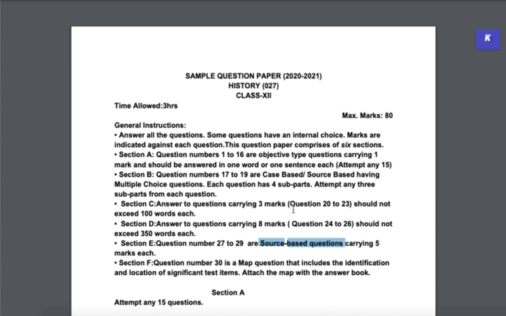You've got 2 places where you will be asked source based questions, and this continues again to be the same. You will be assigned 5 marks for each of these source-based questions. Here there is no MCQ or objective type. Here you will be writing descriptive answers. And then finally you have a section F, which is a map question, which includes both identification as well as location of the important places marked on the map.